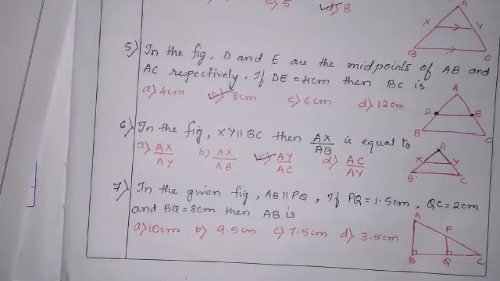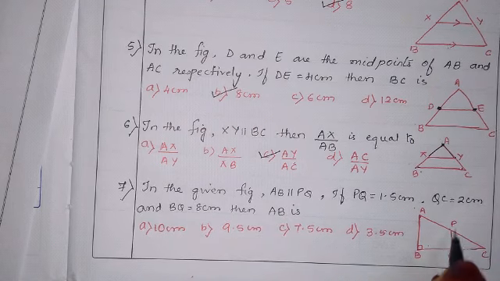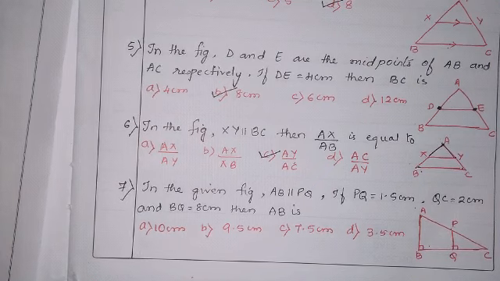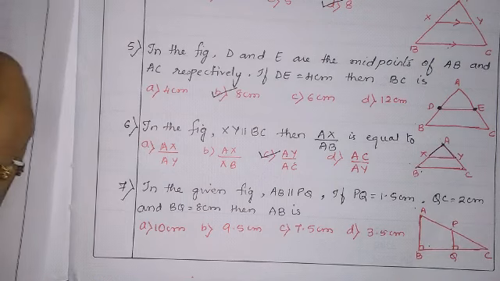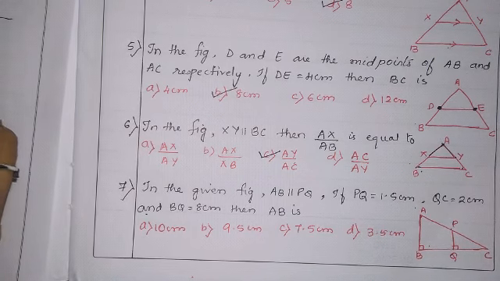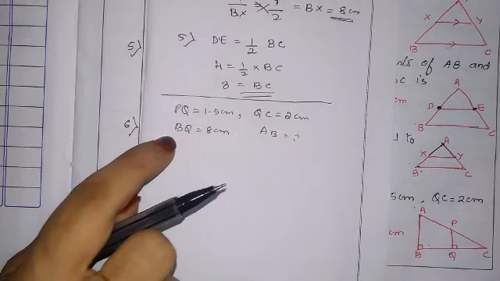Okay, let us see question number 7, the next question. In the given figure, AB parallel to PQ. If PQ is 1.5 centimeter, QC is 2 centimeter, and BQ is 8 centimeter, then AB is. Here the figure is given. I have written the given values.